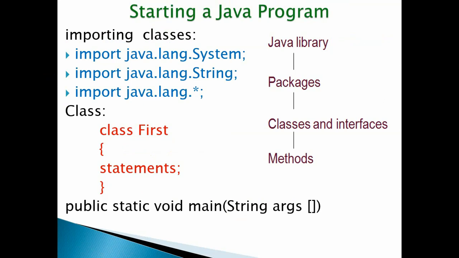So, starting a Java program. You already learned C, and you know the template of a C program. First you have to specify the header files. If there are any global variables, you can specify them. Later on you can go with the main, in which you specify the local variables, and in that method you may use some actions.